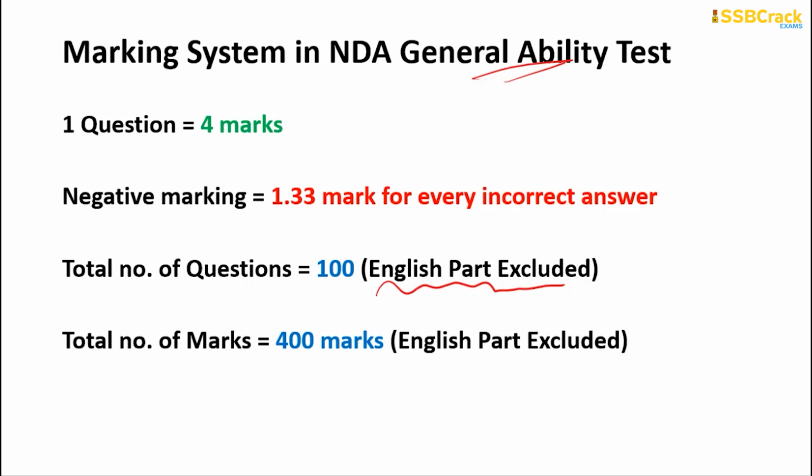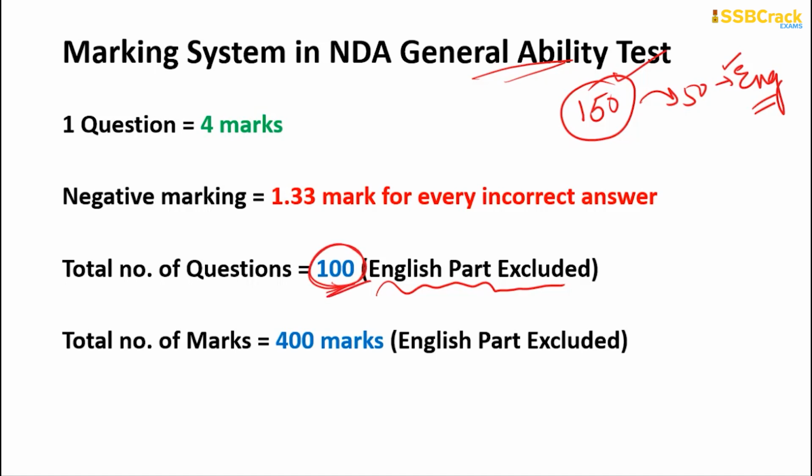The NDA NA examination has two papers. Paper 1 is basic mathematics, and paper 2 is the general ability test. The general ability test consists of 150 questions, among which 50 questions are related to English. Here I am discussing only the part which is not English. Part A is English, but part B is the general ability test. So part B is what I am discussing, only the remaining 100 questions, wherein it is a